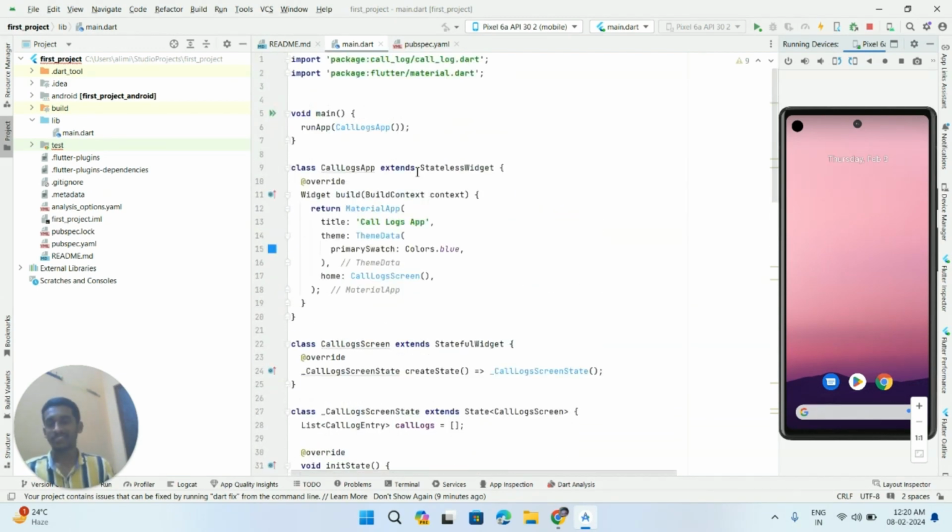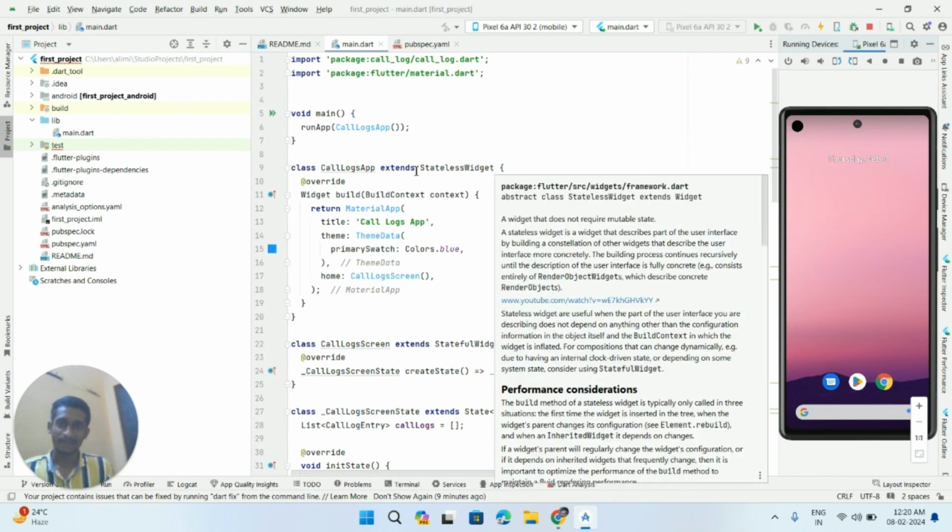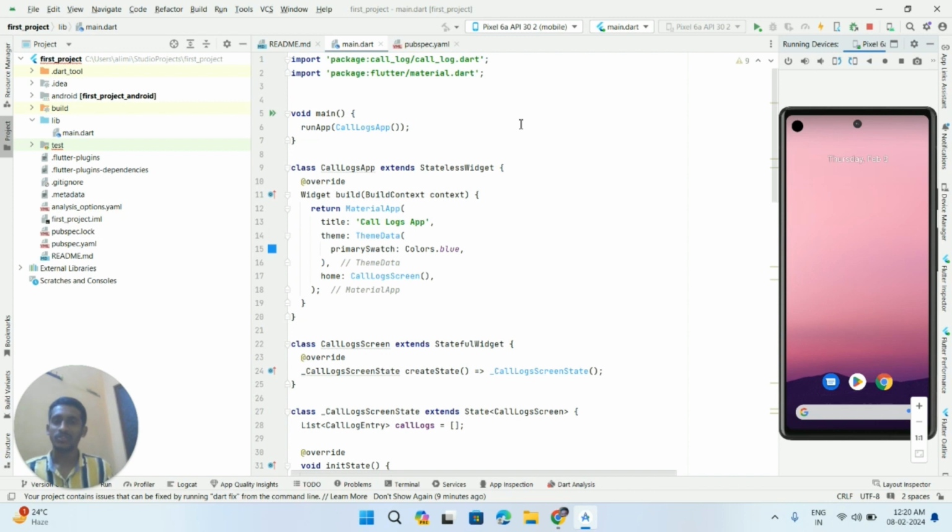Stateless widgets do not maintain an internal state, and they are simply used to maintain a constant UI. They do not change based upon user actions or interaction with the app. Stateless widgets extend the StatelessWidget class.